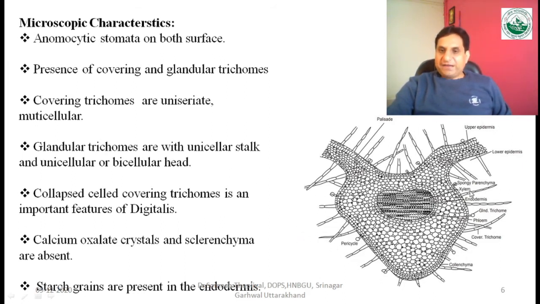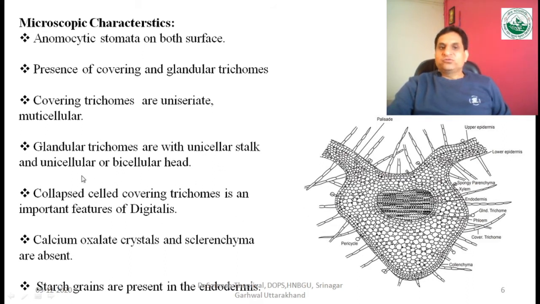So we can say that there are two types of trichomes. The first one is the glandular trichomes and the second one is the covering trichomes. If you see the parts of covering trichomes, they consist of three parts: apex, body and base. Whereas a glandular trichome consists of the head and stalk.